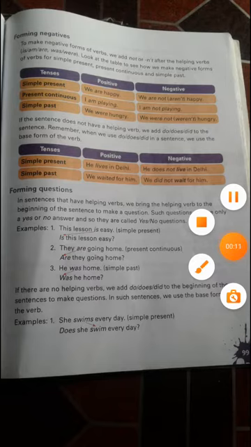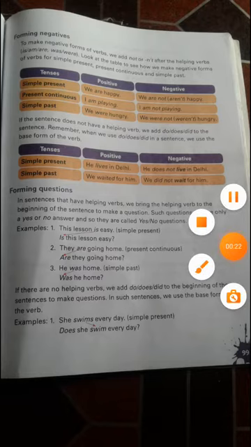Right, what you did in the previous video, we learned about the topic simple past tense and we understood it. So moving on to the next, on page number 99, here we have the topic about forming negatives, and here we will learn about the simple present, present continuous and simple past.